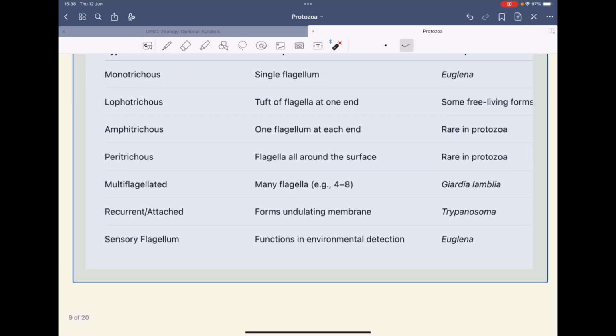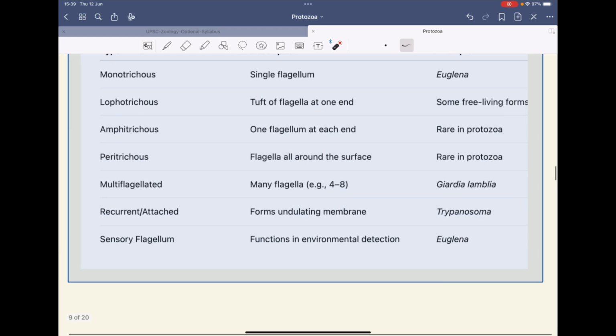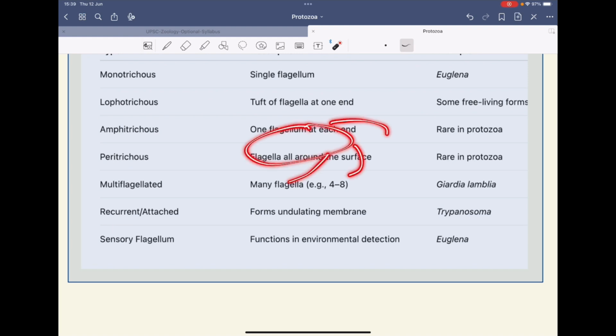These include monotrichous. Monotrichous is a single flagellum, for example in Euglena. Then we have lophotrichous. Lophotrichous is a tuft of flagella at one end. These are found in some free living forms. Then amphitrichous, that is one flagellum at each end. It is rare in protozoa but still found in some protozoa. Then there is peritrichous. Peritrichous is when the flagella are present around the body.